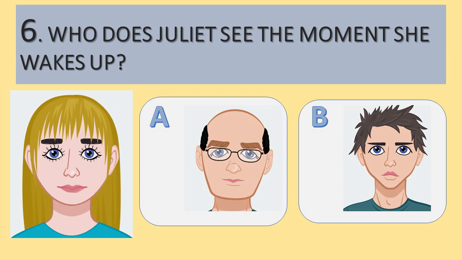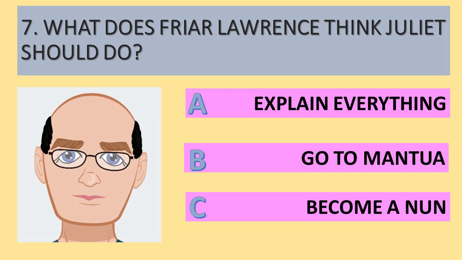Question number 6. Who does Juliet see the moment she wakes up? Is it A, Friar Lawrence, or is it B, Romeo? Question number 7. What does Friar Lawrence think Juliet should do when she wakes up and finds that Romeo is dead? Is it A, explain everything to her parents and let the truth come to the surface? Is it B, go to Mantua where Romeo was and take his place in exile there, away from her family? Or is it C, become a nun?